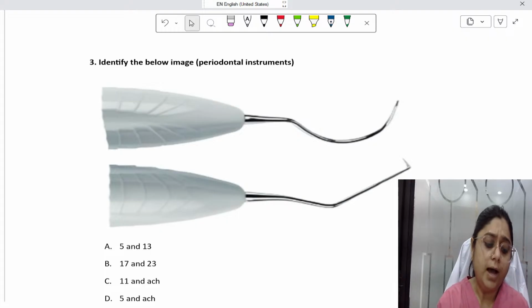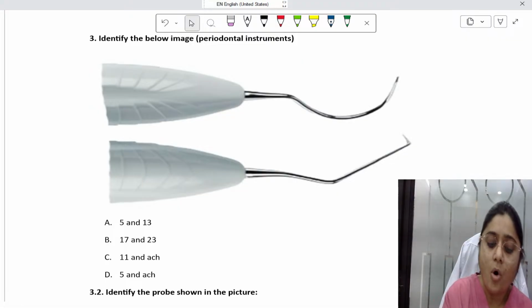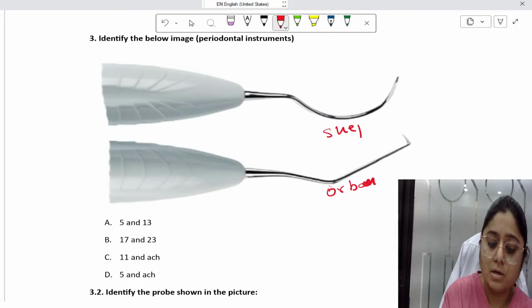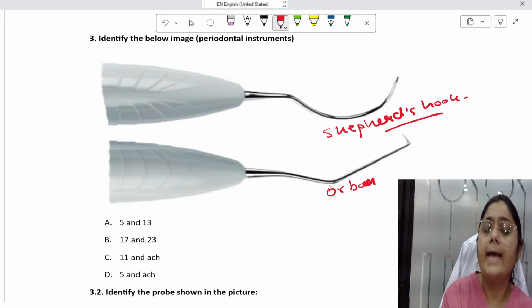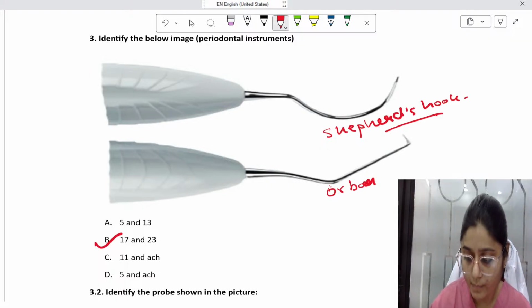Here in this question, identify the instrument. This is an explorer. This is 17/23. This is an Orban type explorer, and this is a Shepherd's hook type of explorer. The number is 17/23.